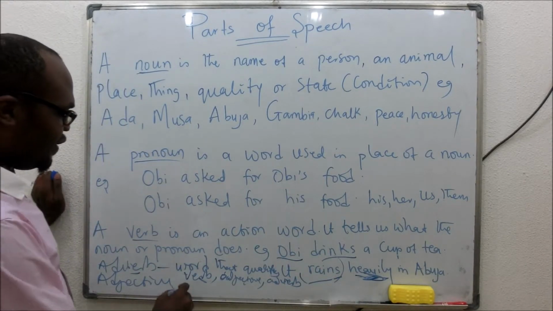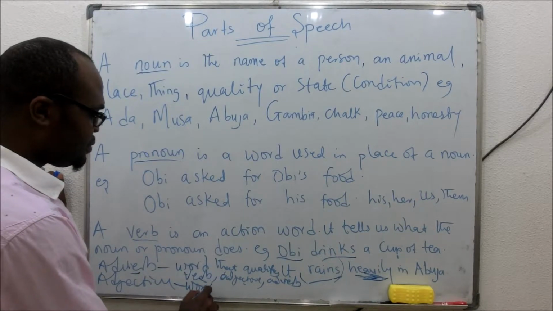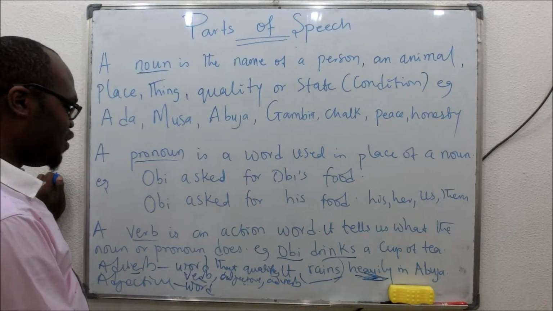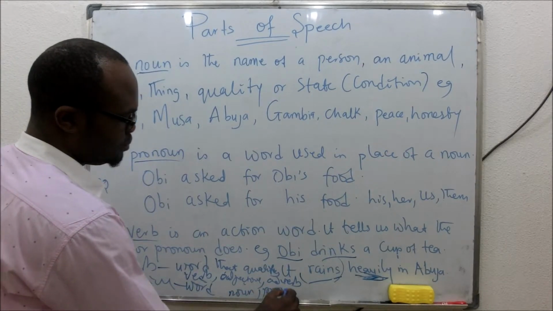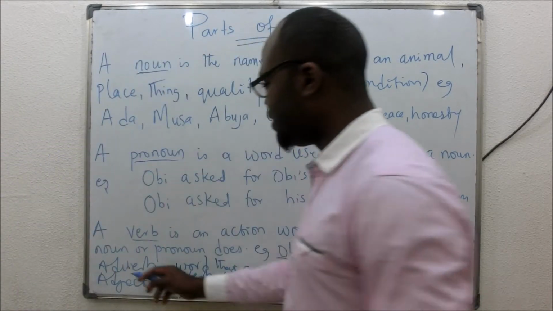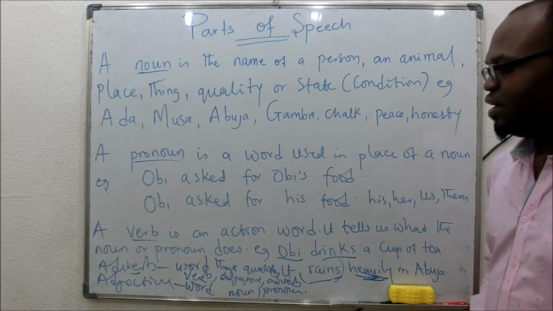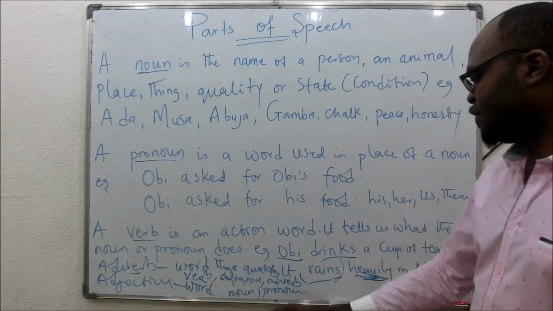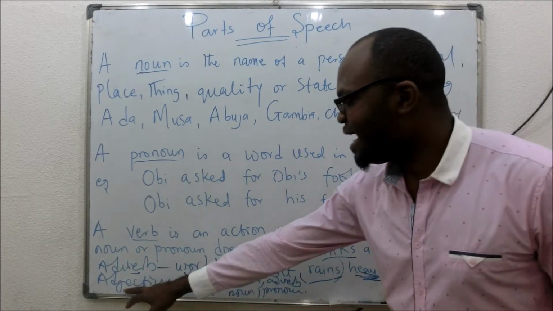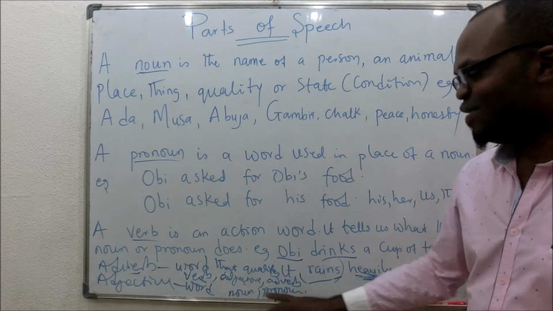Whereas adjective is a word that tells us more about the noun or pronoun. So you see the difference between the adverb and the adjective. Where the adverb tells us about the verb, adjective, or another adverb, the adjective tells us about noun or pronoun.